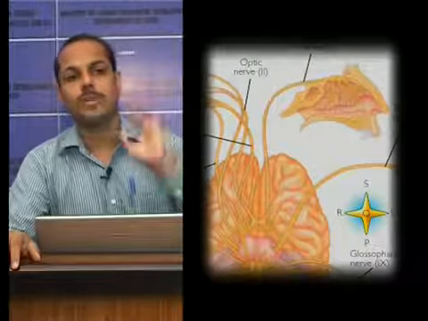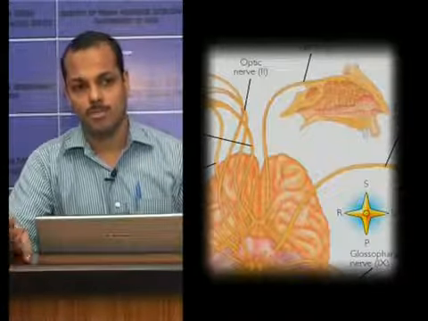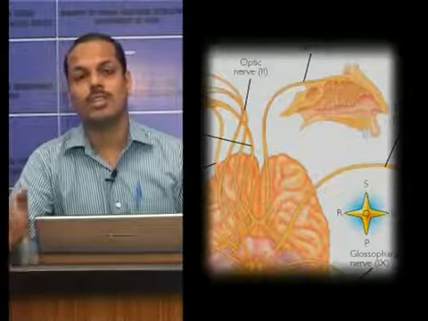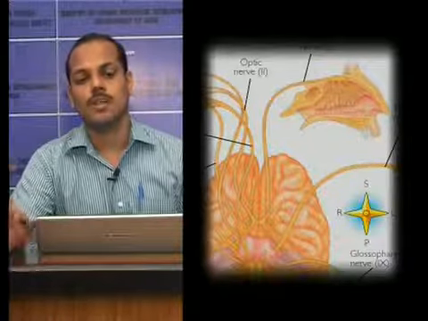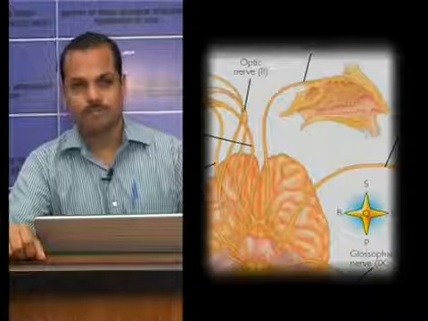Now, it is terminated by synapsing with the neurons in the olfactory bulb. So, if there is any lesion or injury, it causes anosmia. So, the first nerve is the olfactory nerve.